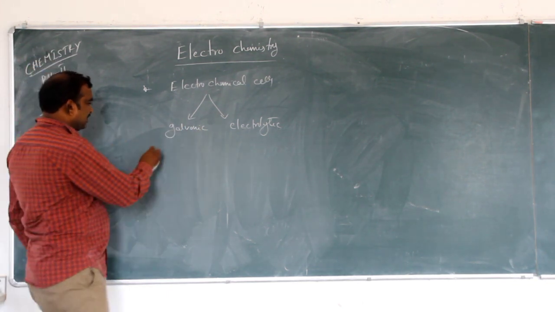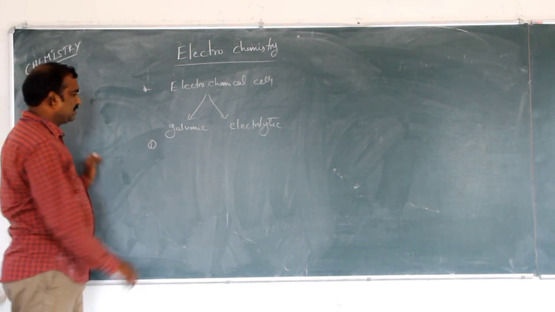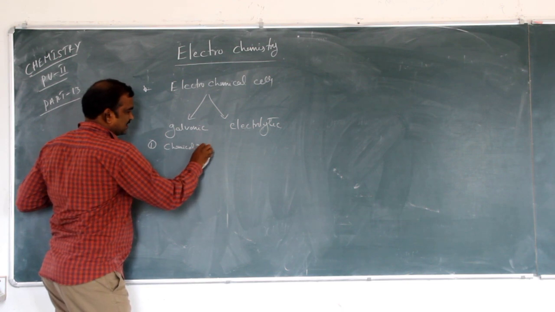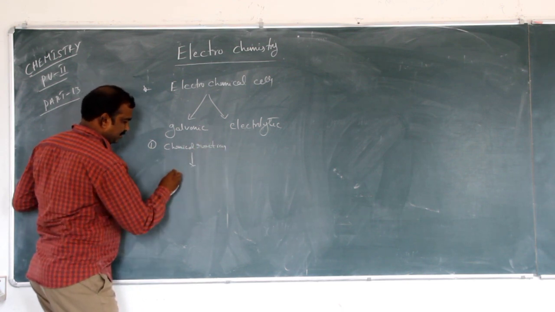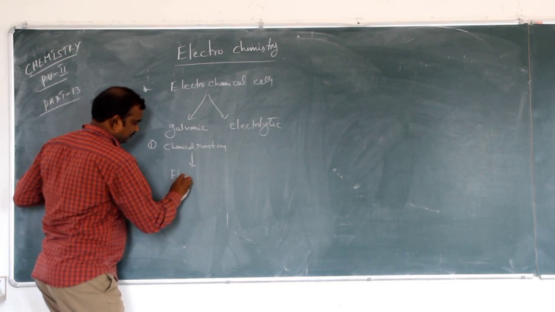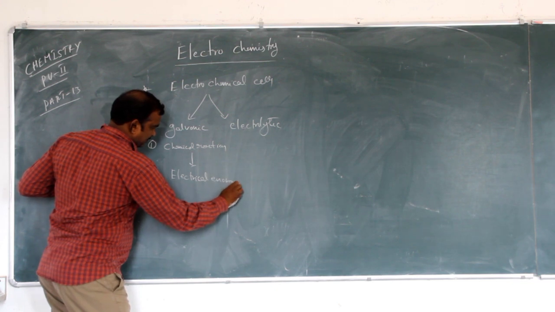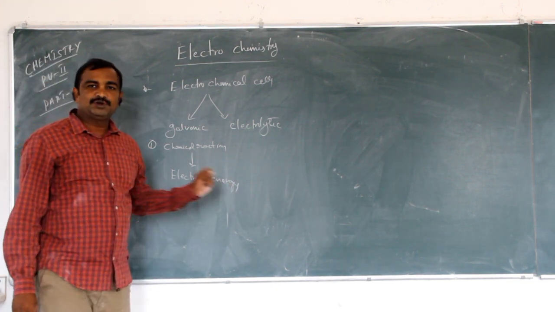What is the main principle of galvanic cell? By using chemical reactions, it will convert into electrical energy.